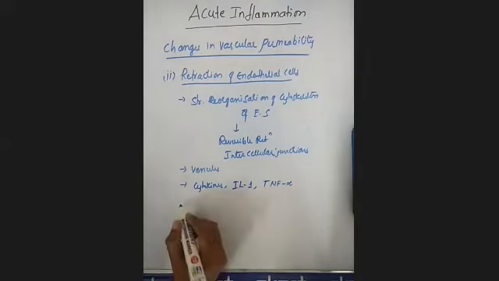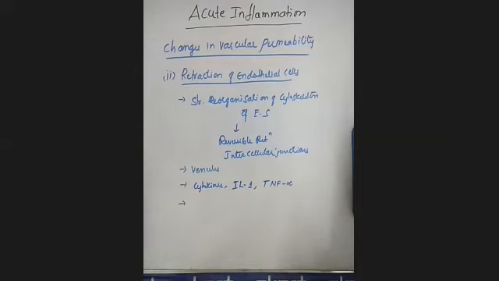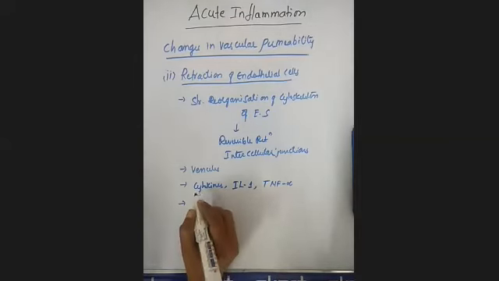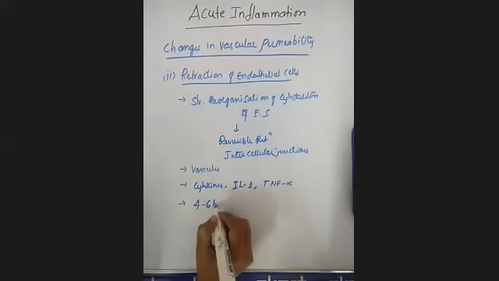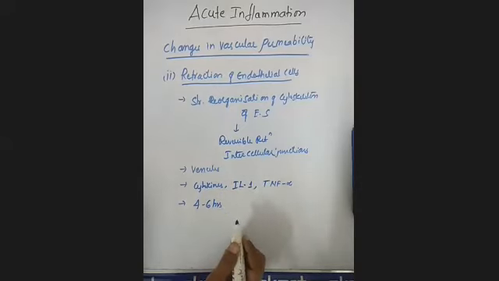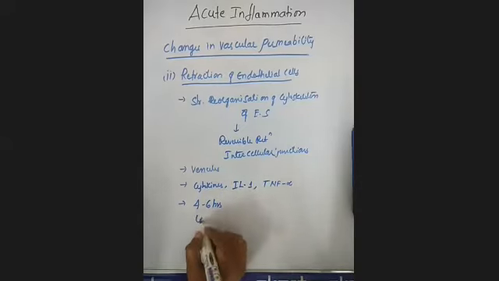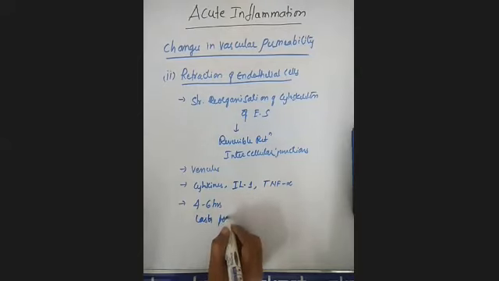If you look at the response, onset takes 4 to 6 hours after the injury, and it lasts for 2 to 4 hours. Onset of this reaction is observed only after 4 to 6 hours of the injury. Clear?